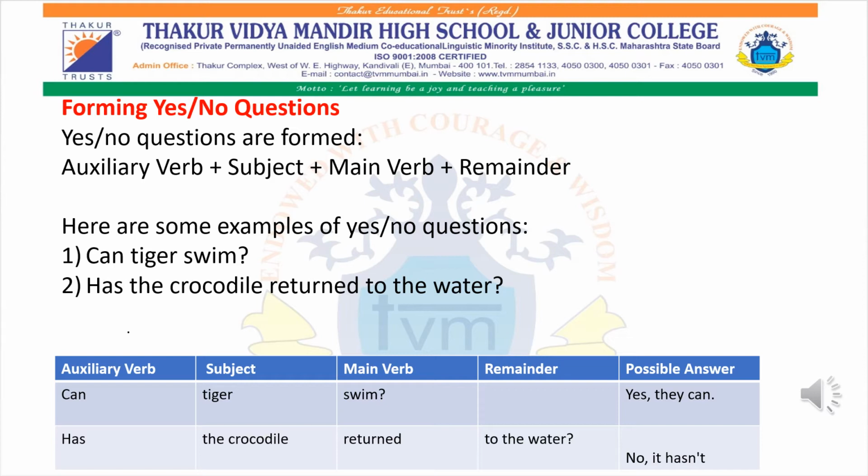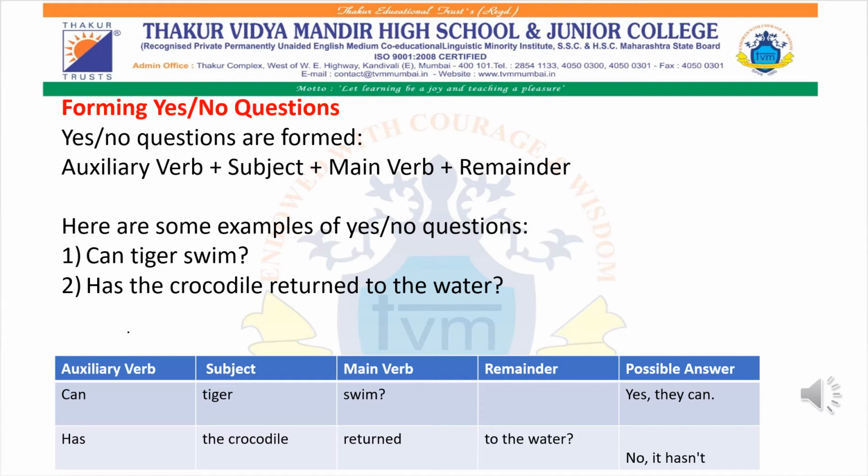Can tiger swim? Has the crocodile returned to the water? Over here in the first sentence, can is the auxiliary verb, tiger is the subject, the main verb is swim, and the remainder, we have no remainder. And the possible answer can be yes, they can, or no, they can't.